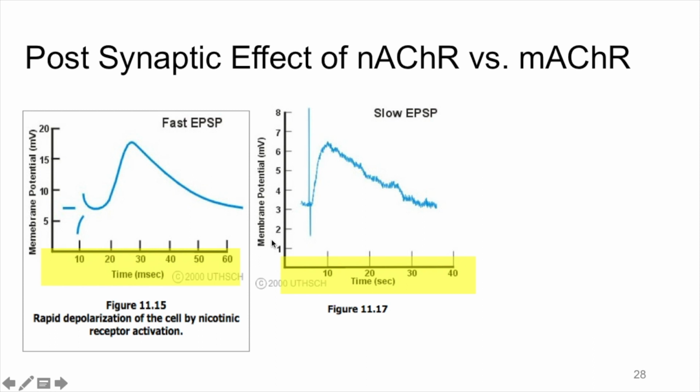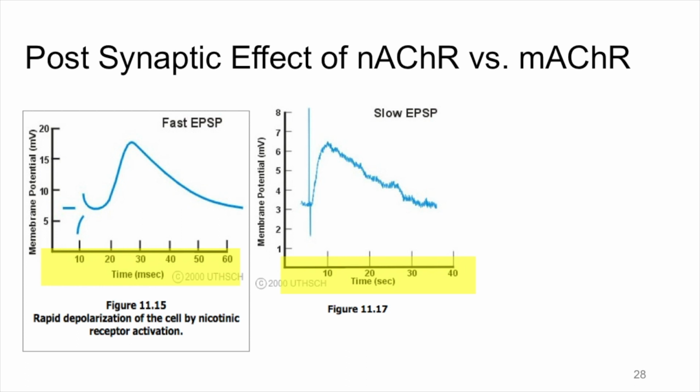Focusing on the y-axis, we also see that the effect of the muscarinic acetylcholine receptor is much smaller, a change of 8 millivolts compared to a change of up to 20 millivolts for the nicotinic acetylcholine receptor. This should not be too surprising given that the ionotropic receptors are very rapidly opening and allowing ions to flow. For any metabotropic receptor, there are at least a few additional steps between neurotransmitter binding the receptor and a nearby ion channel opening before we can see a change in membrane potential.